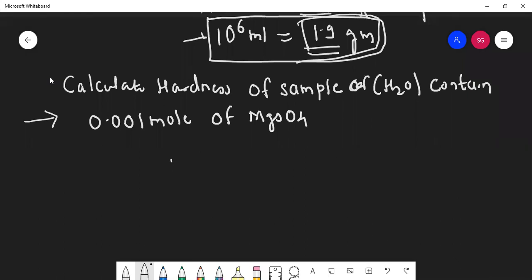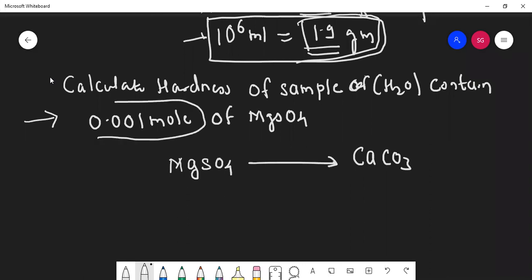So somehow you need to convert this MgSO4 finally to calcium carbonate. Now, can you use the equivalence concept? Because here moles is given, so directly you can write what? Moles into factor X is equal to moles into factor X. So what is factor X for this?